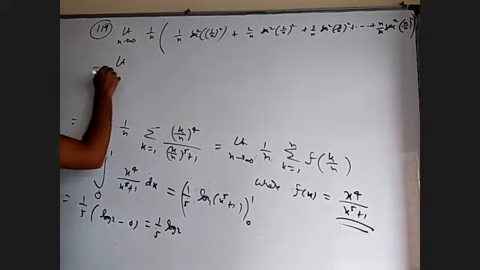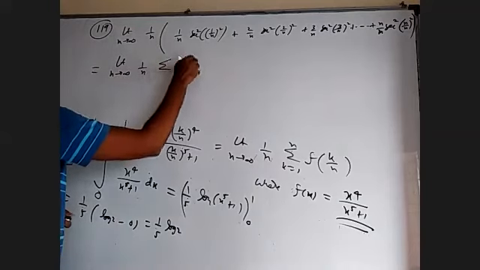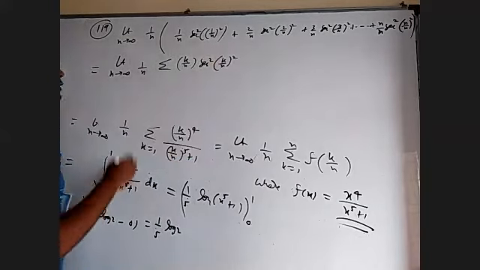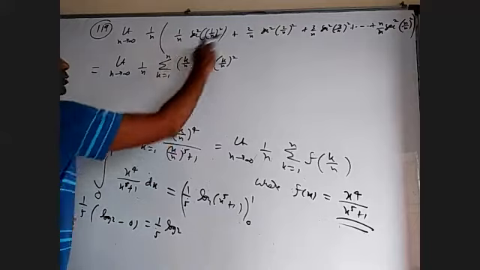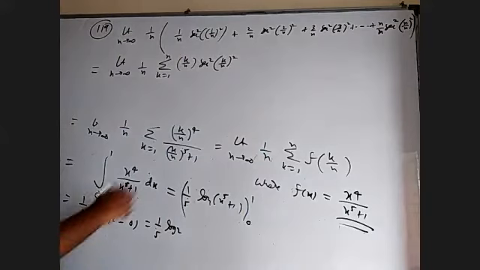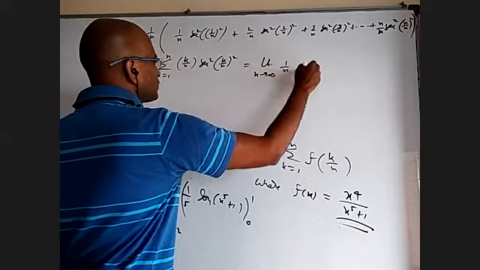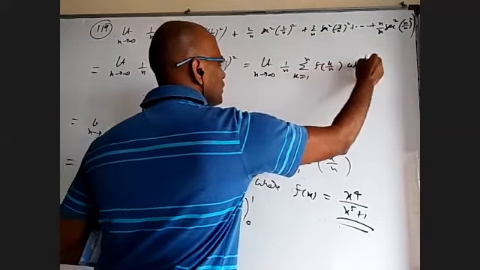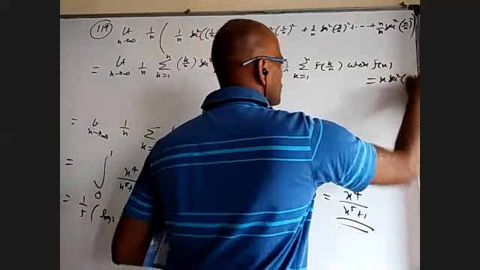So this is basically limit n tends to infinity 1 by n sigma k by n secant square of k by n whole square, k equal to 1 to n. When I put k equal to 1, this will come, k equal to 2, this will come, k equal to 3, this will come, k equal to n, this will come. That is further limit n tends to infinity 1 by n sigma k equal to 1 to n f of k by n, where the function f of x is x secant square of x square.